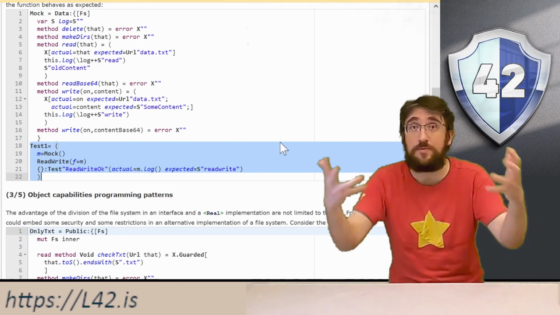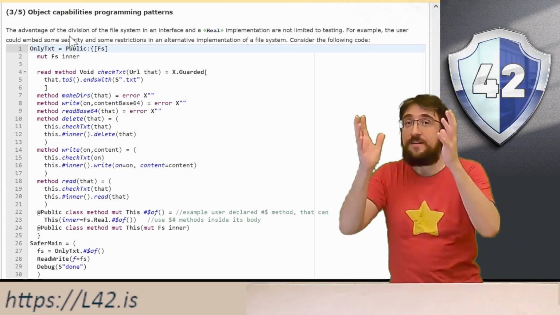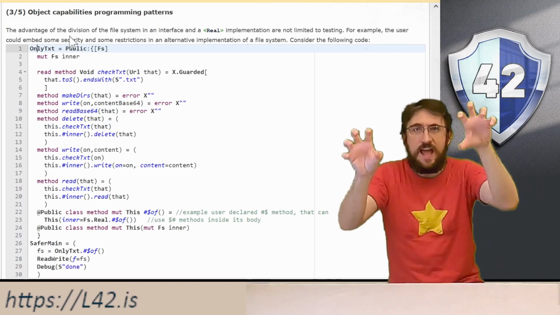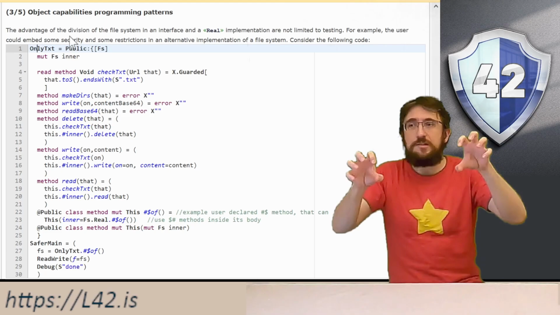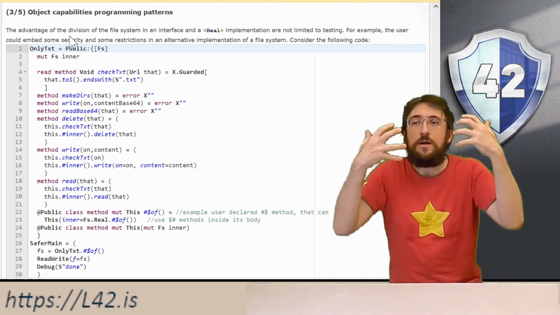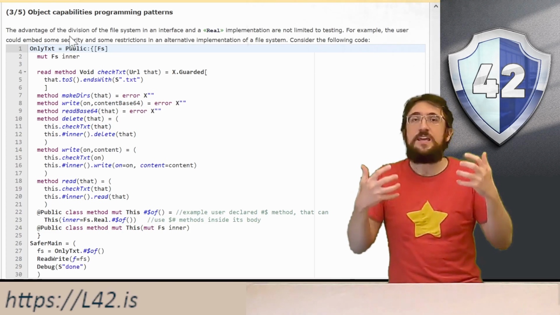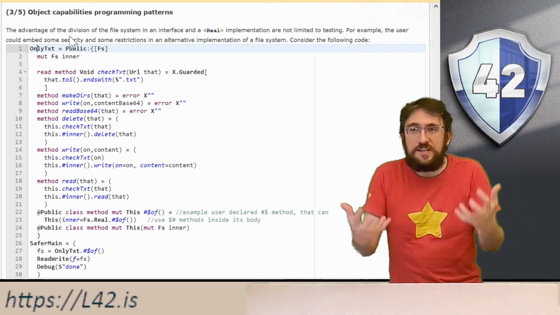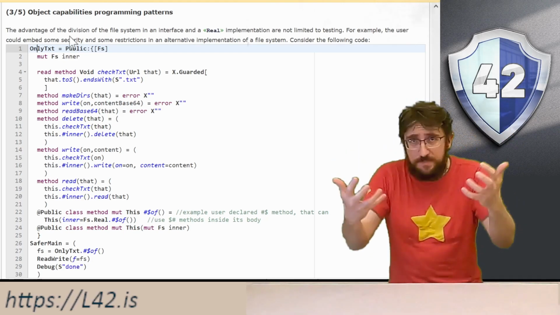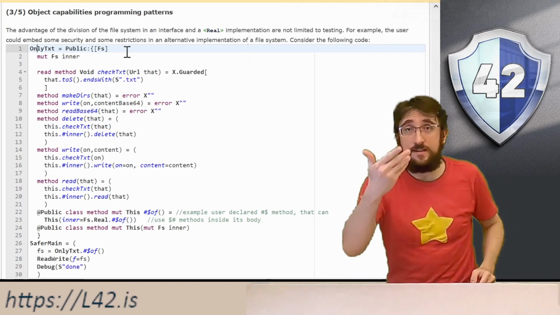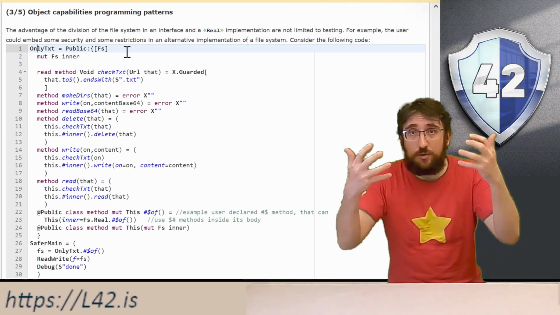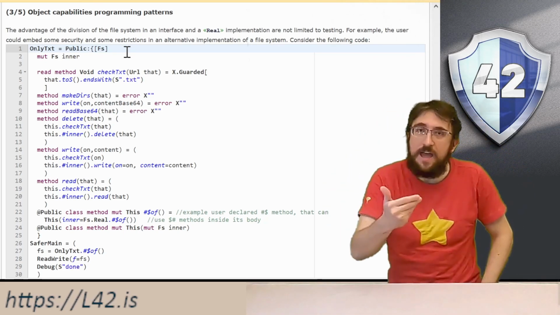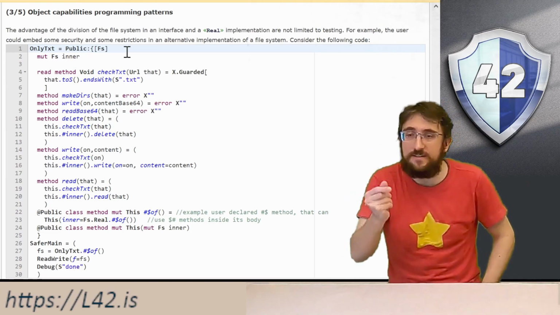In my opinion, the possibility of writing these kinds of tests this easily is one of the big advantages of object-oriented programming. This idea that the file system is separated in 2 concepts, the fs interface and the fs.real class, is also fundamental for security architects because they can use the decorator pattern to create very sophisticated watchdogs for object capabilities. For example, here, only.txt is following the decorator pattern and it's implementing the file system library, and it has a single field, mute file system inner.